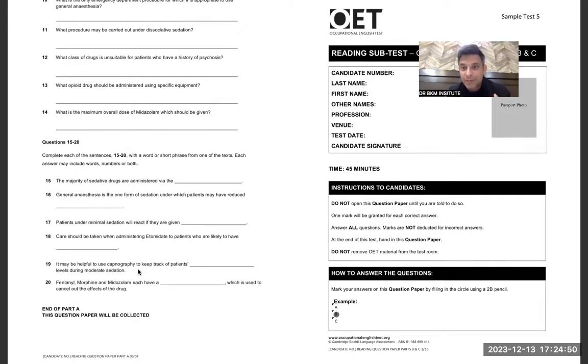It may be helpful to use capnography, which was given in which part? C, sir. Fentanyl, morphine, and midazolam, which would be in which part? D, sir. Now you save your time, guys. This is how you do it.